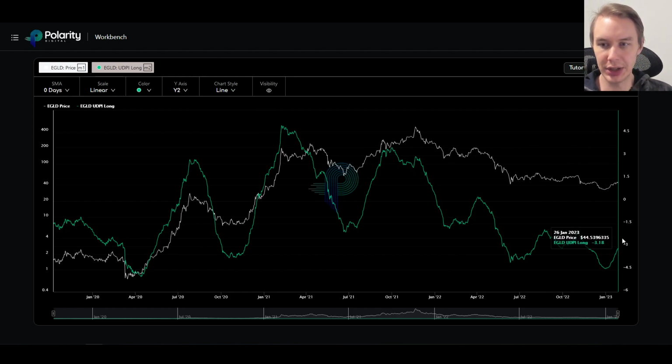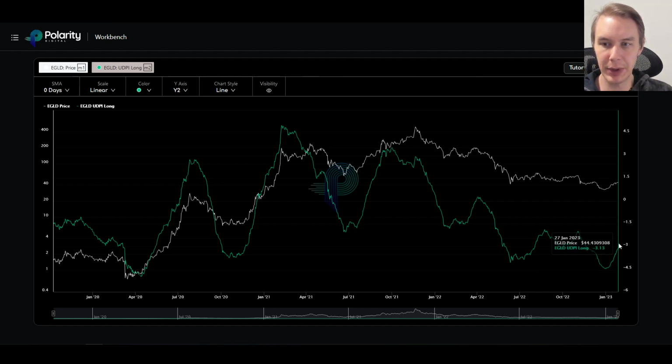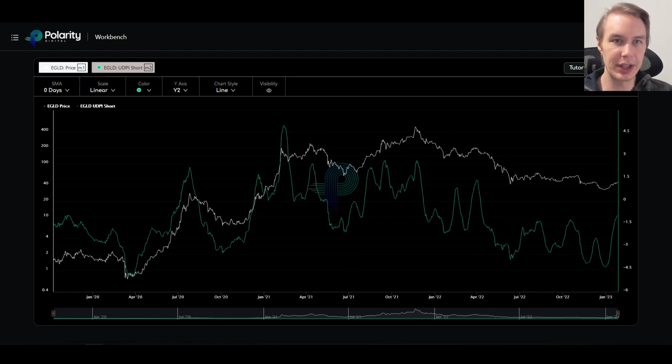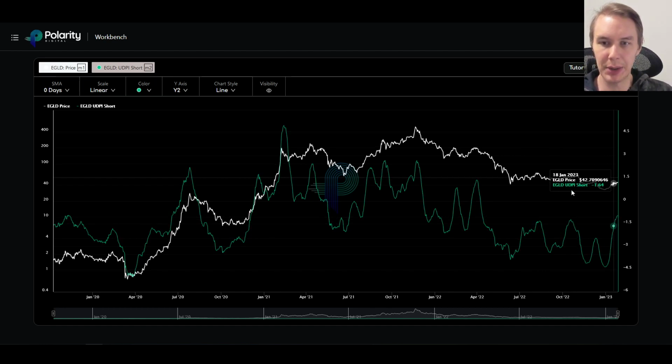And so again, with the long-term UDPI, we're sitting quite low, coming off of this deep low down here, negative 4.45. We have moved up some degree, but not excessively. And then if we look at the short-term UDPI, we have moved up and we've actually broken above this point that's active resistance back here, which means we might have more upside that we could realize.